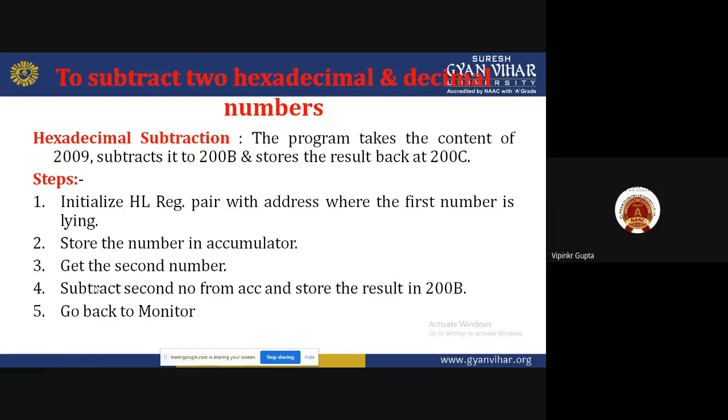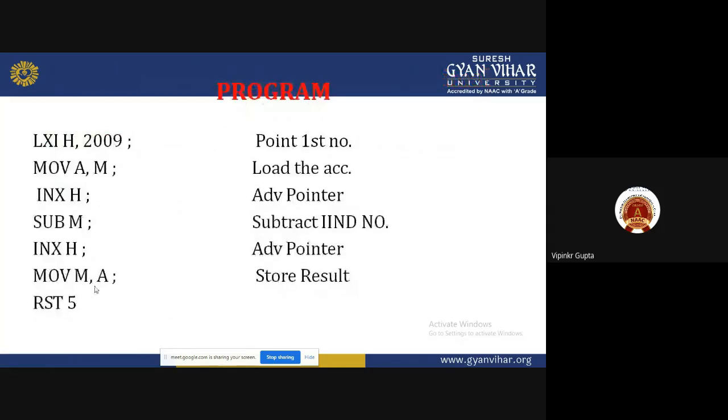So how will we write the program? Let us see. LXI H, 2009. It means we initialize the HL pair. HL pair loads the data 2009. It means H is containing 20 and L is containing 09. Now we can easily get the first data.